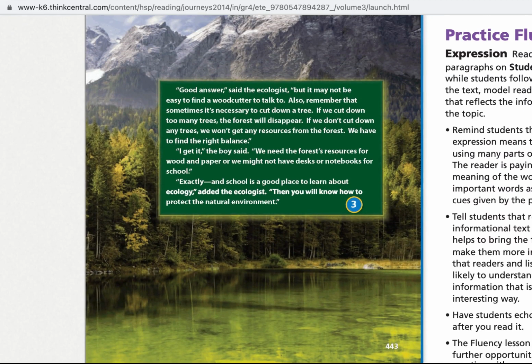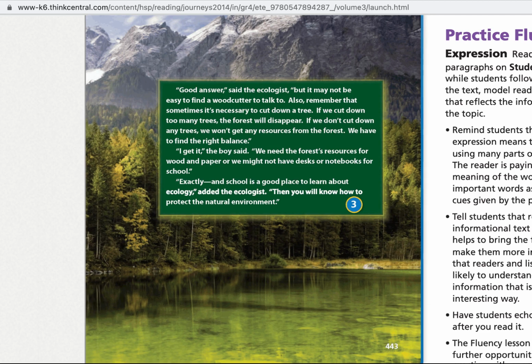"Good answer," said the ecologist, "but it may not be easy to find a woodcutter to talk to. Also, remember that sometimes it's necessary to cut down a tree. If we cut down too many trees, the forest will disappear. If we don't cut down any trees, we won't get any resources from the forest. We have to find the right balance."